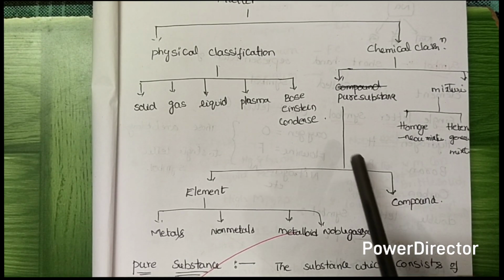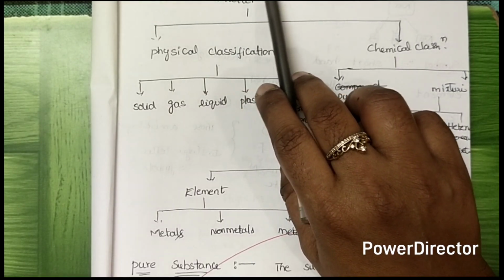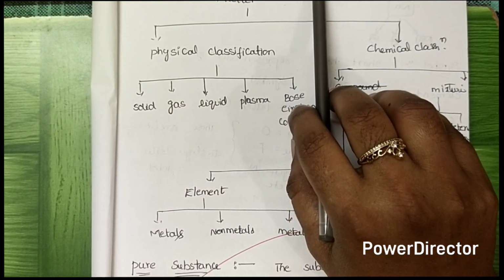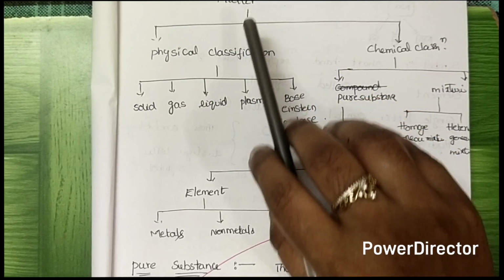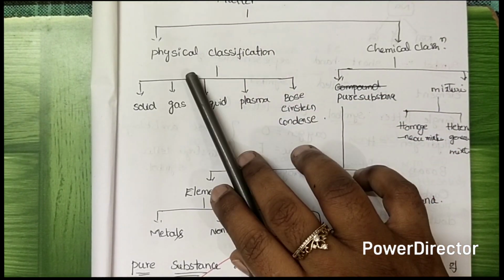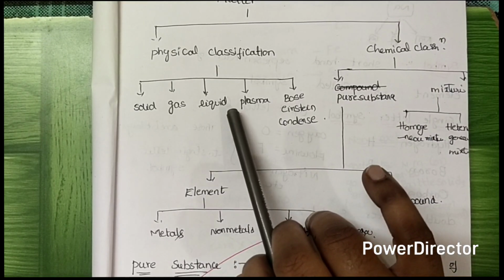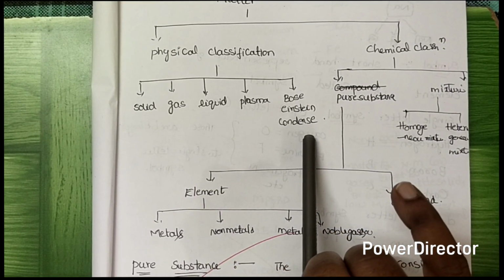Once again I repeat, the matter. What is matter? The thing which has mass and occupies space is called matter. The matter is divided into two types. It can be divided physically and chemically. The physical classification means solid, liquid, gas, plasma, and Bose-Einstein condensate.